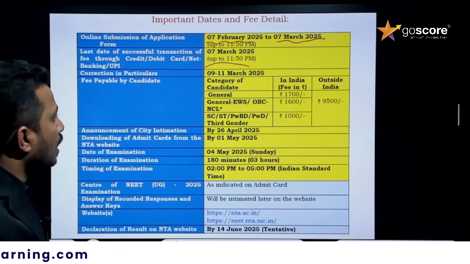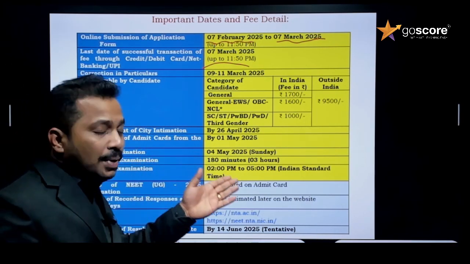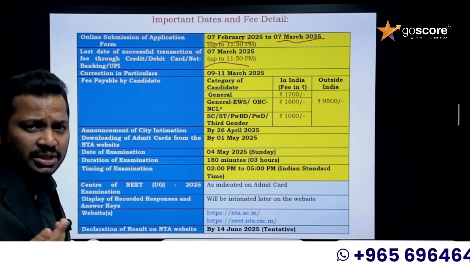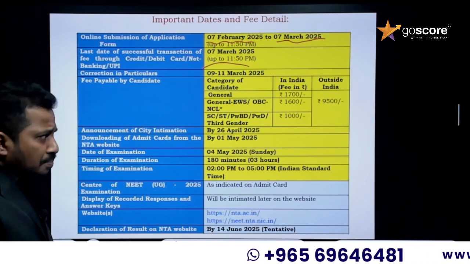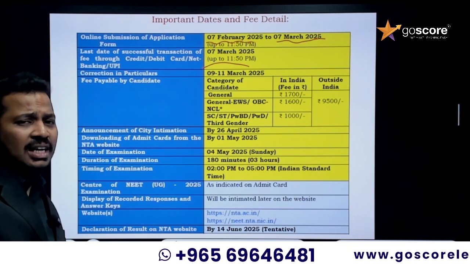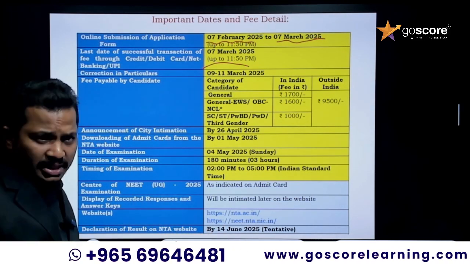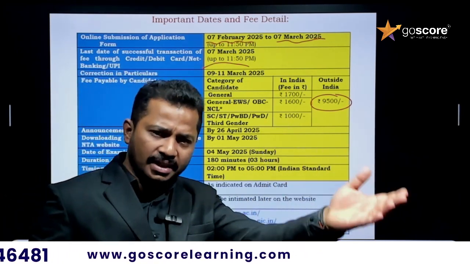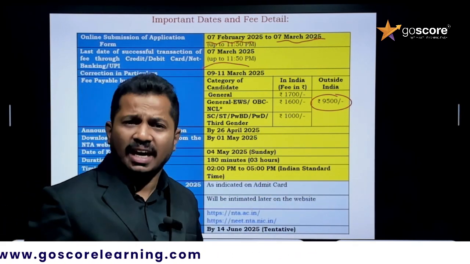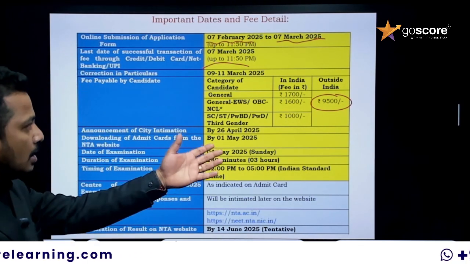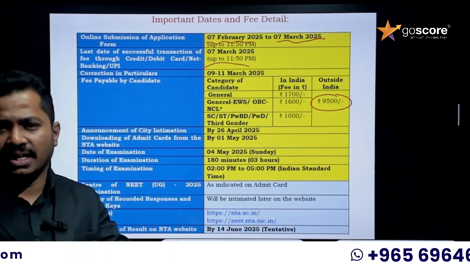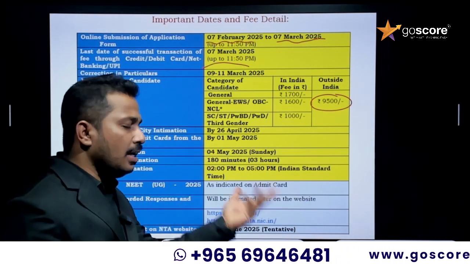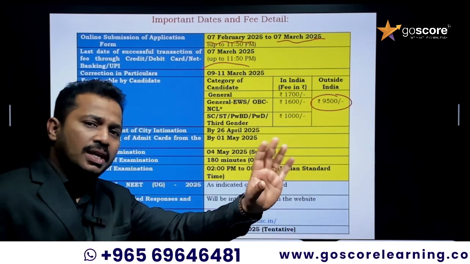Okay, this time there is happy news for GCC students. Last time when the notification came, there was no provision for centers outside India and they were added later, but this year along with the first notification they have given the provision for centers outside India, and there is a slight change in the fee structure. Those who are writing the exam outside India have to pay 9,500 INR. The same fee applies whether the candidate is OBC, general, economically weaker section, or SC ST, for everyone writing outside India.